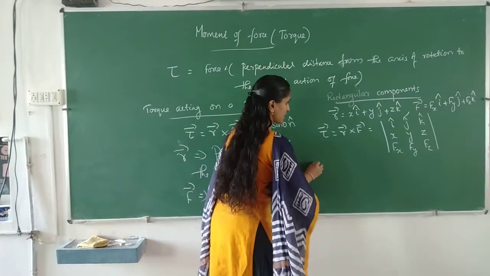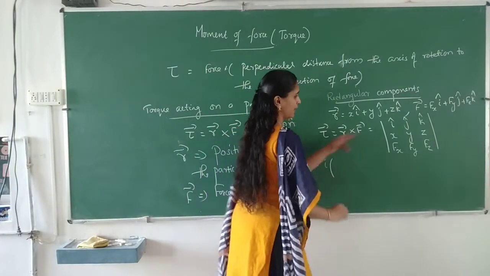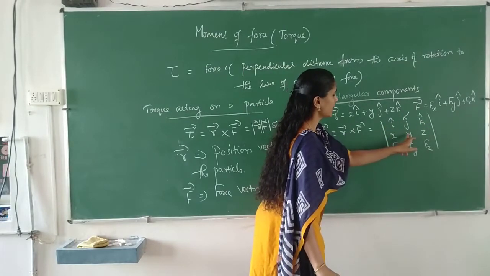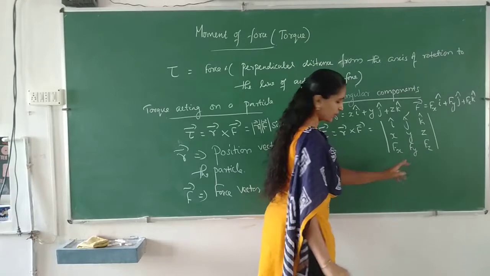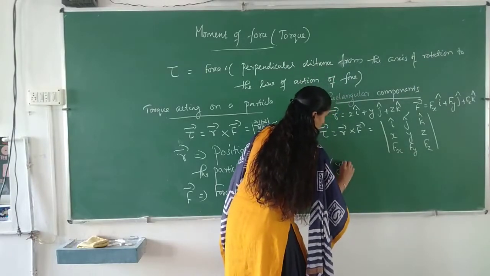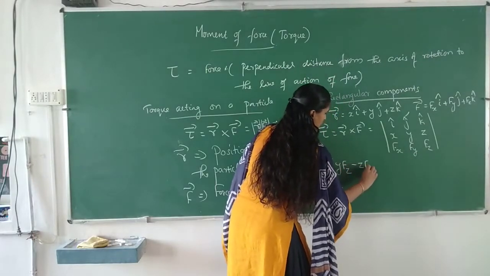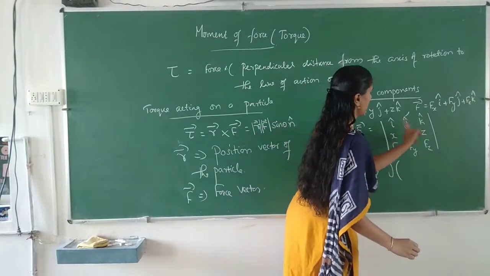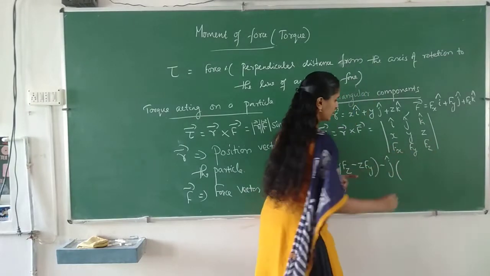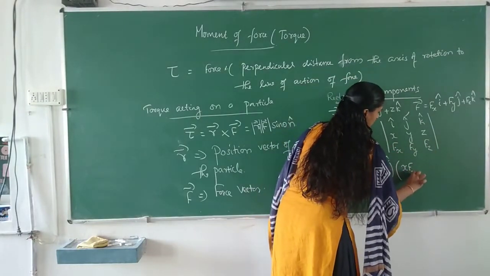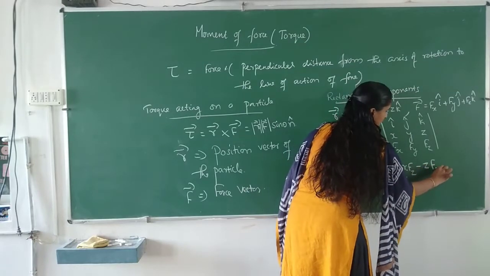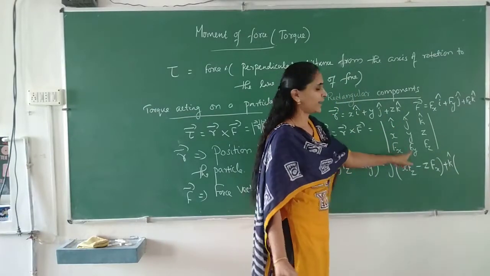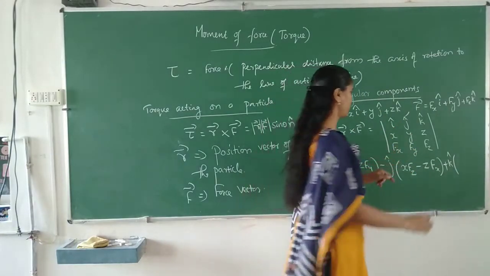That can be written as i into (y Fz minus z Fy), minus j into (x Fz minus z Fx), plus k into (x Fy minus y Fx).